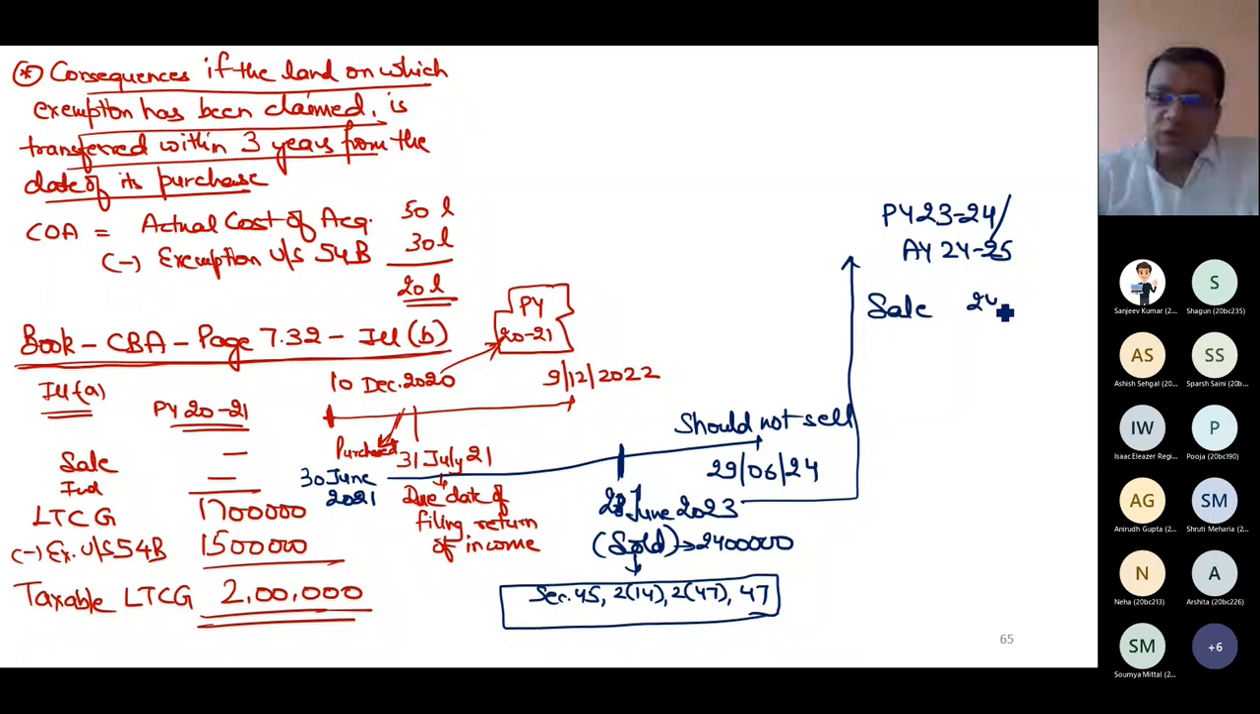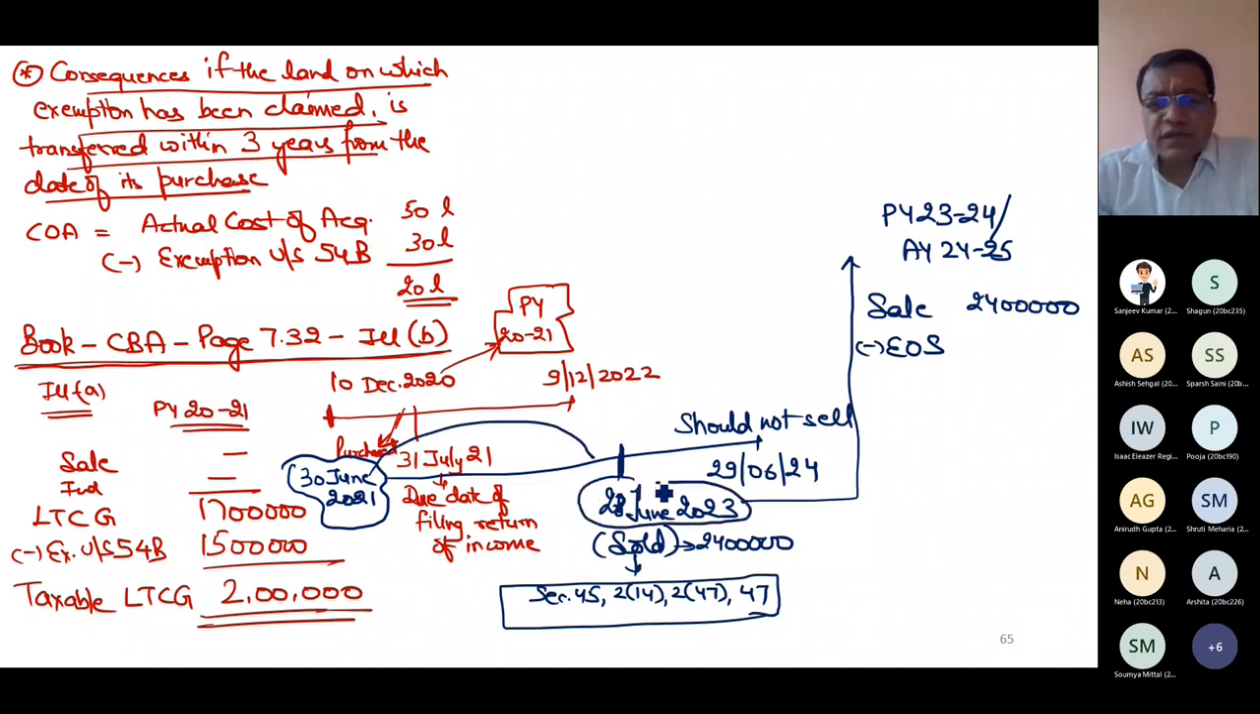Sale is what? 24 lakh, less expense on sale. Now, is it long term or short term? I purchased this land on 30th June 21 and I sold this land within 2 years from the date of its acquisition. So the holding period is less than equal to 2 years, and that is why the gain or loss is short term, where I will not do any indexation. So directly I will deduct cost. But what is my cost?